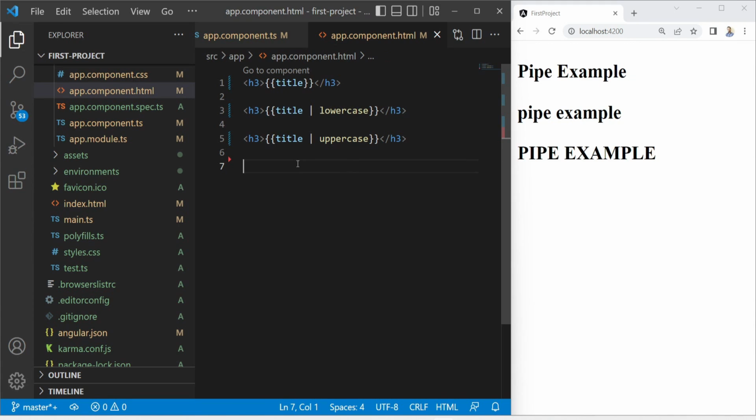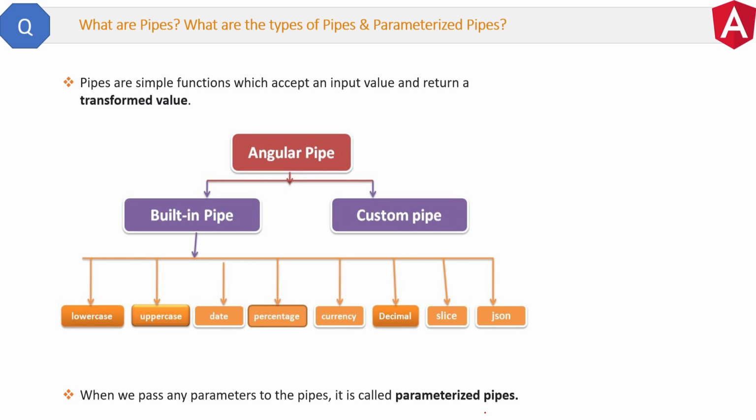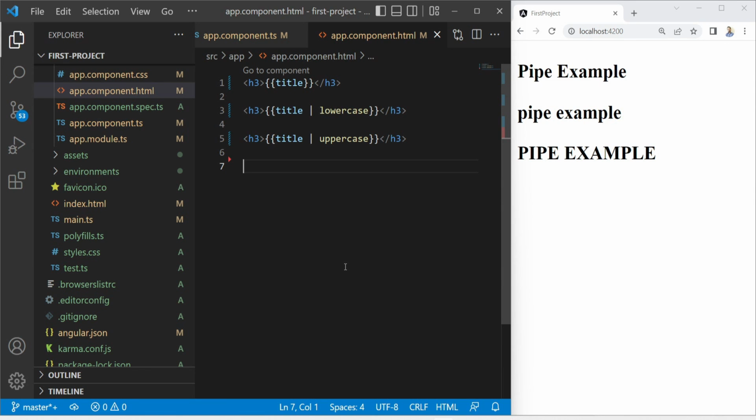Now the next part is parameterized pipes. When we pass any parameters to the pipes, it is called a parameterized pipe. Let me show you this with the help of the currency pipe. Here we already have these previous pipes. Now let me put the currency pipe here.